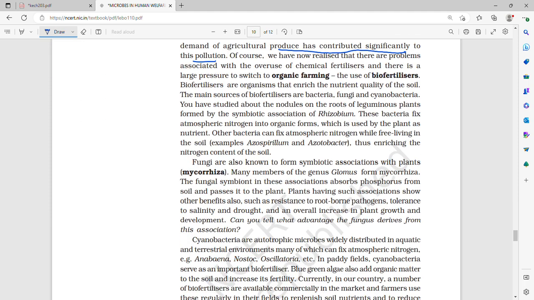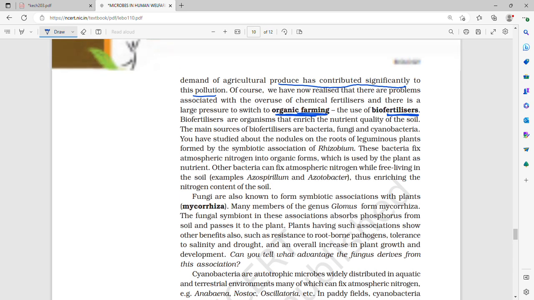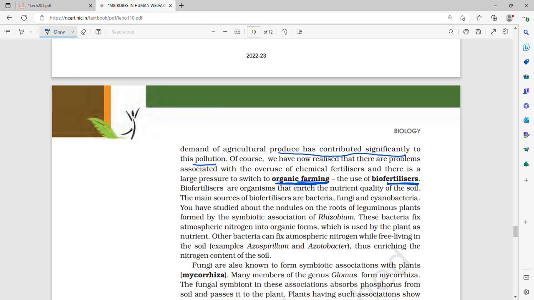Of course, we have now realized that there are problems associated with the overuse of chemical fertilizers. There is a large pressure to shift to organic farming and use biofertilizers. So till now we have seen everything related to our human welfare only.